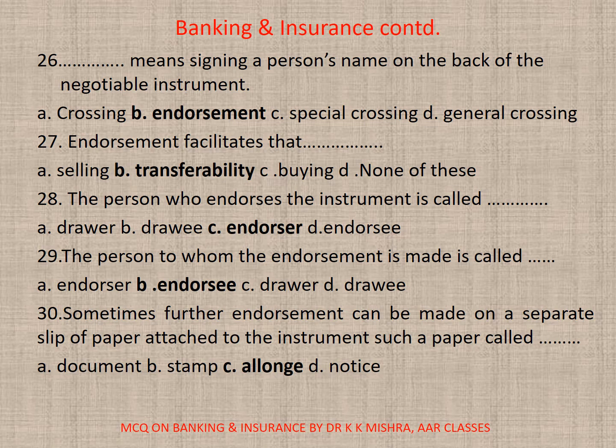29. The person to whom the endorsement is made is called dash. A. Endorser, B. Endorsee, C. Drawer, D. Drawee. Correct option is B. Endorsee.